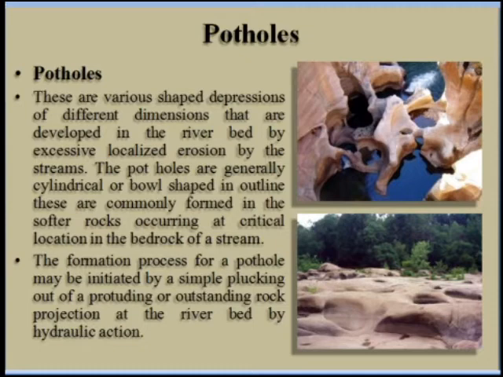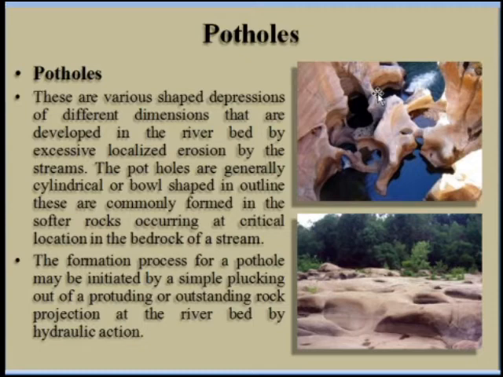Okay, so potholes means what? In the figure you can see the potholes are there. The potholes are nothing but depressions. Various shaped depressions of different dimensions are developed in the river bed. They are due to the localized erosion by the stream. So potholes are nothing but small depressions which are created in the river bed, and they are due to excessive localized erosion.